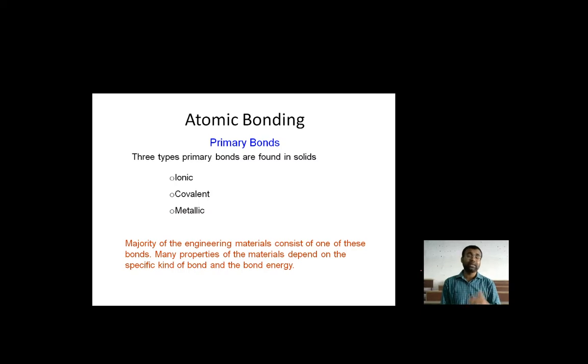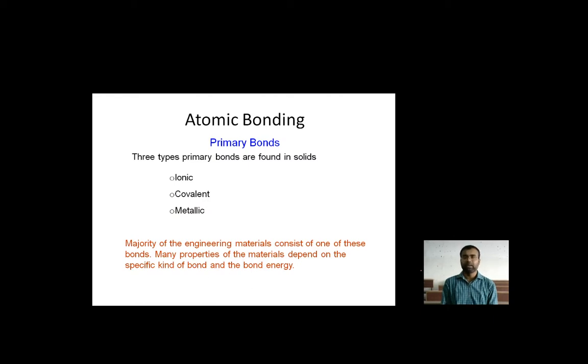All these bonds have their own importance and their own characteristics to combine the atoms of different materials to build various properties in a single material. So the majority of engineering materials consist of these bonds.